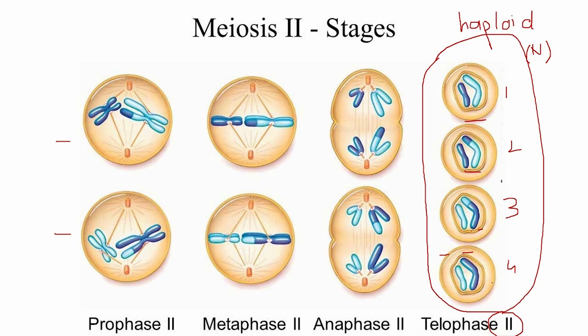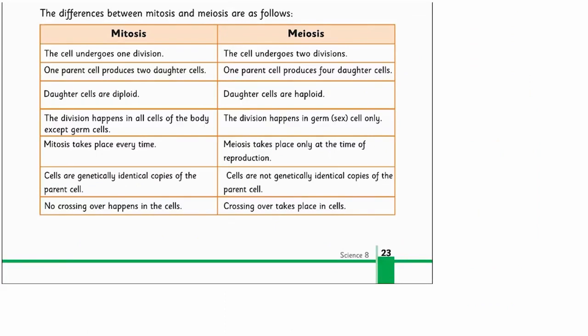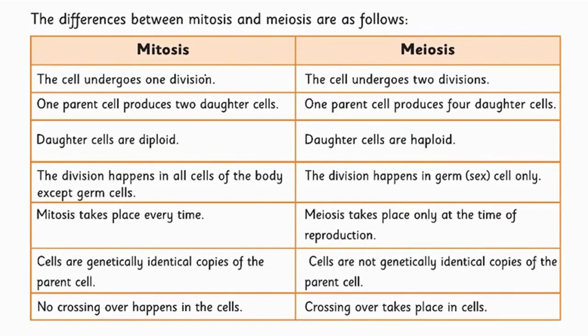Another reason for being haploid cells is that the zygote produced as a result of fertilization must contain genetic information from the mother and from the father. So the gametes must contain half of the chromosomes found in normal body cells. When two gametes, one coming from the father and the other from the mother, join together at the time of fertilization, the normal amount of chromosomes is restored. Now we will see the comparison between mitosis and meiosis on page 23.